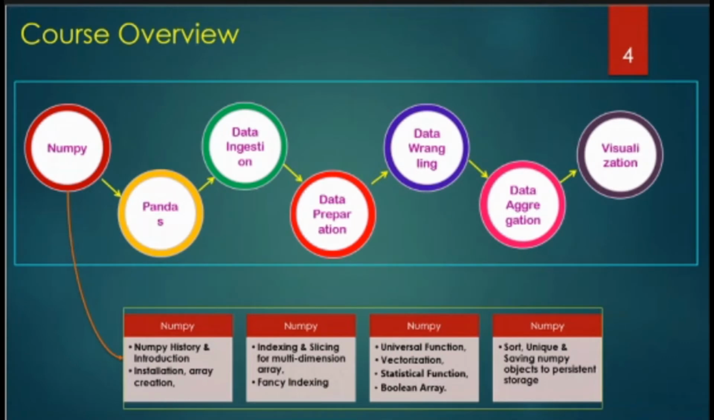Now let's go through the course overview in a little more detail. The course starts with a basic introduction of NumPy and the history of NumPy. After that we will see how to create the NumPy array, and then we will see indexing, slicing, and fancy indexing. We will also cover universal functions, vectorization, statistical operations, Boolean array operations, and then we will also see how to sort and how to save the NumPy array to persistent storage.